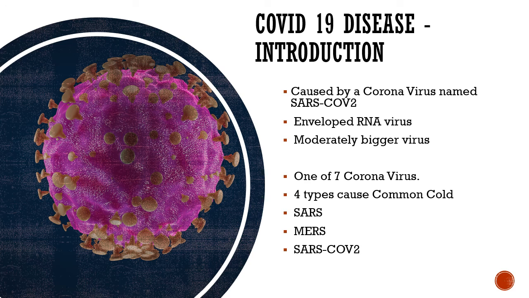Now, this is very important to us, even from the prevention point of view, because those enveloped viruses are easily destroyable viruses. Usually, the envelope is made up of a lipid layer and it gets easily destroyed with soap and water. So hence hand hygiene and hand washing becomes very effective, and the sanitizers. It's a moderately big virus and it is one of the seven important coronaviruses. Four types of common coronaviruses that are seen in the common cold, and of course the three: SARS, MERS, and SARS-CoV-2. So these seven viruses.